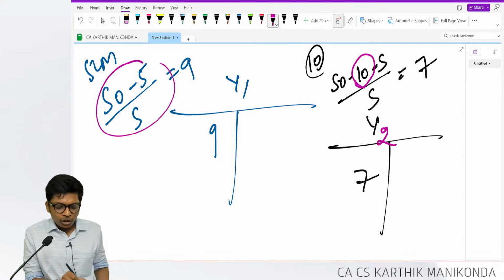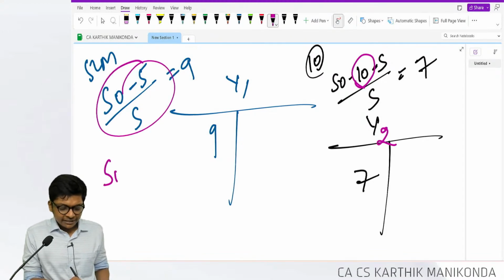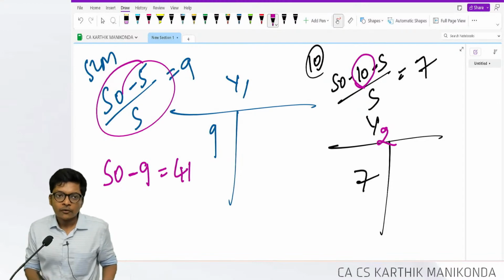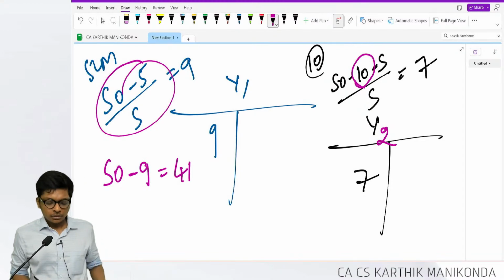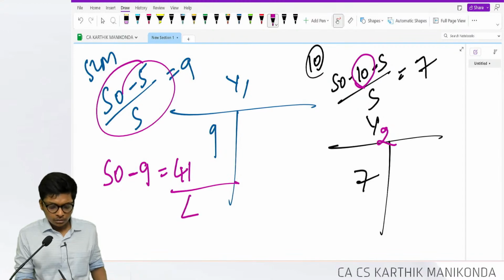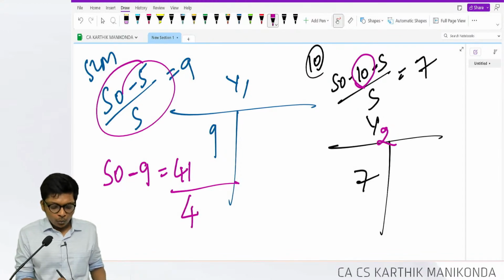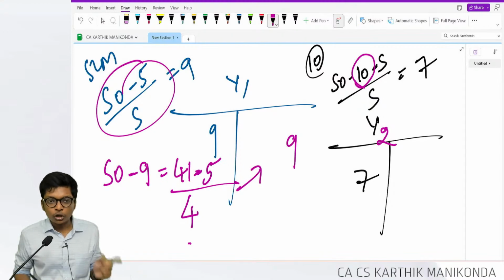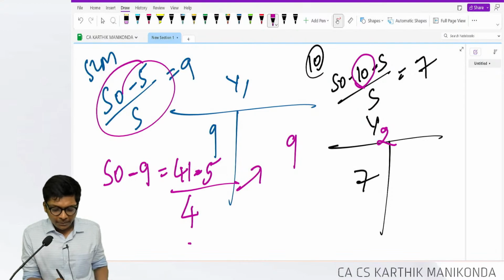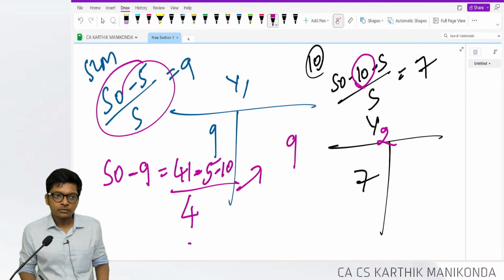What is the book value at the end of year 1? I purchased for 50 minus depreciation of 9. So book value is 41. How many years are left still? 4 years. First year over, 4 years left. What is my residual value now? 5. 36 by 4, I will get second year depreciation also 9. But now if I get a grant in the second year, minus 10.